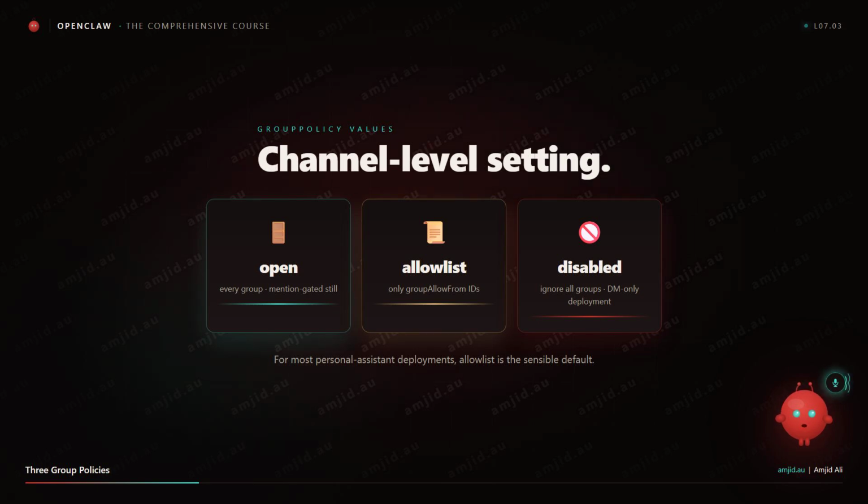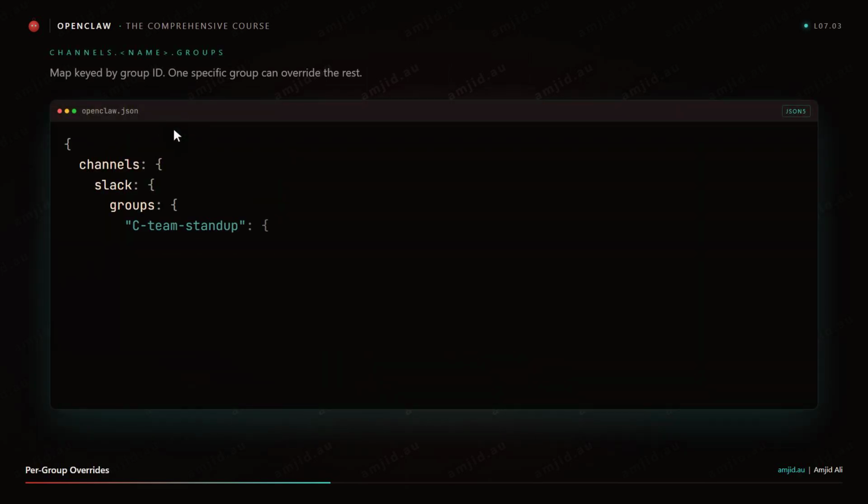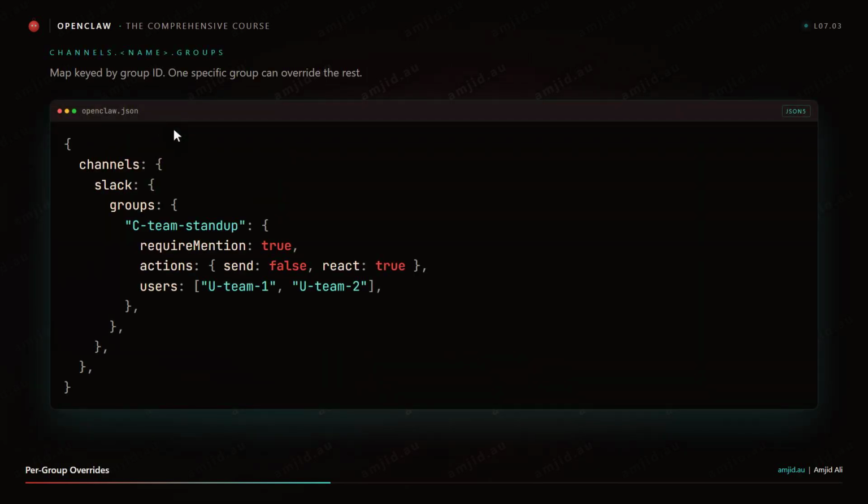For most personal assistant deployments, allowlist is the sensible default. Honestly, you explicitly list the groups your bot belongs in. Anything else? Ignored. Done. Now, the groups sub-object. This is where per-group overrides live. Inside the channel block, you have a key called groups. It is a map keyed by group ID. Each value is a sub-object with overrides for that specific group.